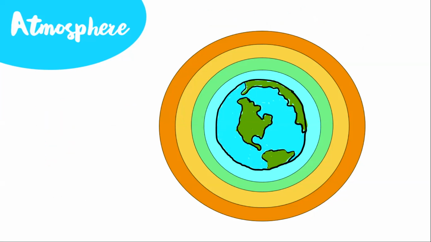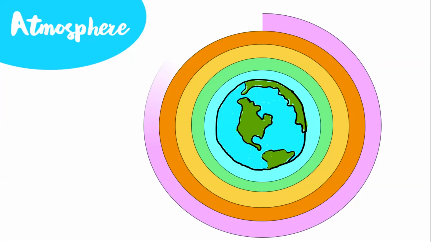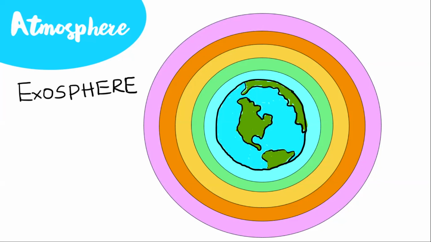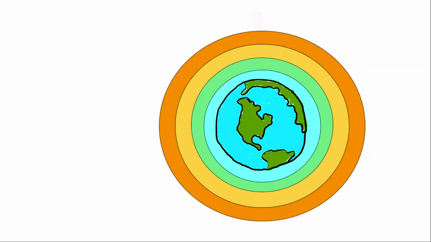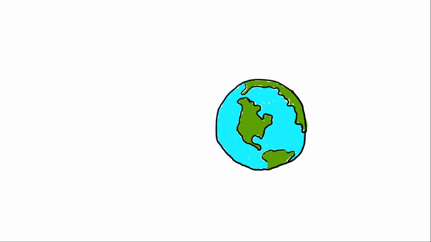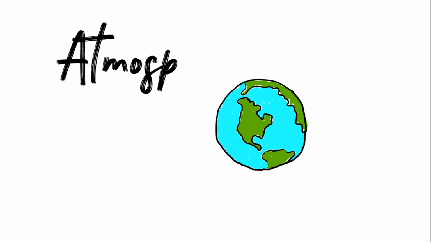Exosphere. This is the last layer of the atmosphere, and also the uppermost and highest layer. There is only little information known about this layer. So this is about the atmosphere and the structure of the atmosphere and the different layers of the atmosphere.